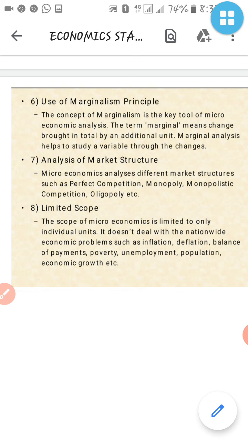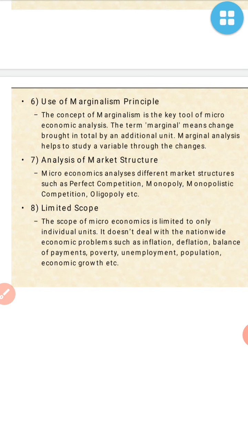Then it has a limited scope. Microeconomics has a limited scope because each and every person cannot do this. If we think that each and every person can open his own shop, then what will happen? All the market will be full of shops only. Then what will happen to the industries and all other things if each and every person opens a shop? So it has a limited scope also.